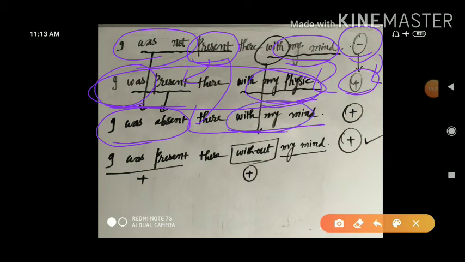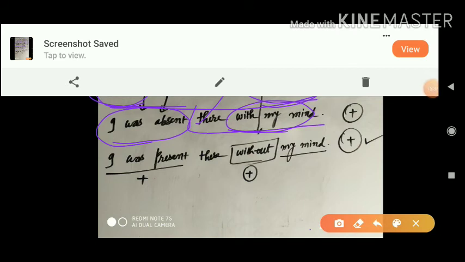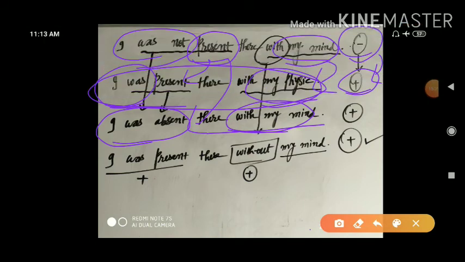One negation you have used from was not to was. Opposite sense you have given there. And another negation, another opposite sense you have used, and that is present to absent. In this way, we have not done anything wrong over here. Next to that, all these three sentences are correct. Once again I say to you, all these sentences are correct. Nothing is wrong with that.